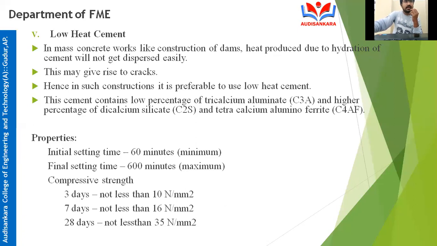The cement contains a low percentage of tricalcium aluminate, and a higher percentage of dicalcium silicate and tetracalcium aluminoferrate. If there is a low percentage of C3A and a high percentage of C2S and C4AF, then that type of cement is known as low heat cement. Now, we are talking about low heat cement.